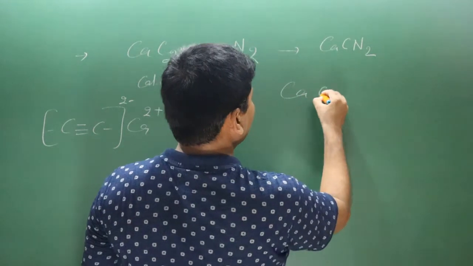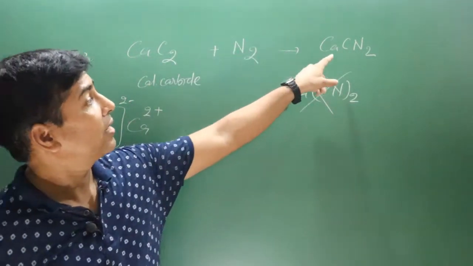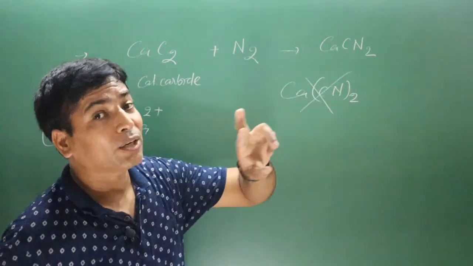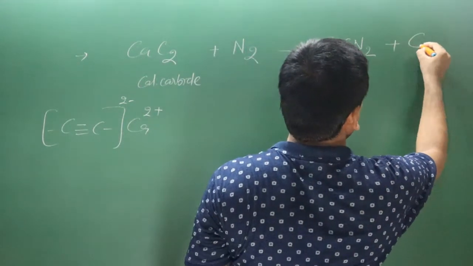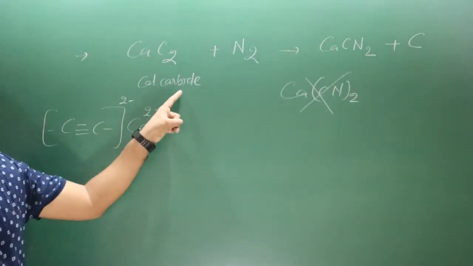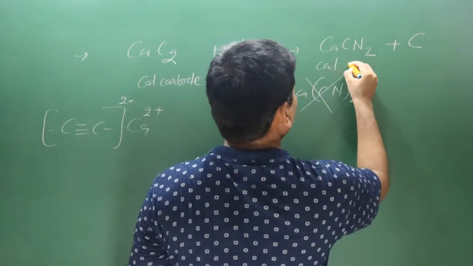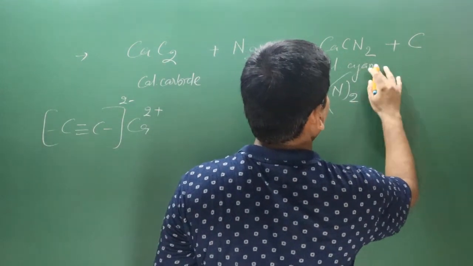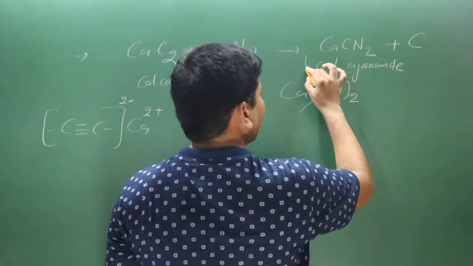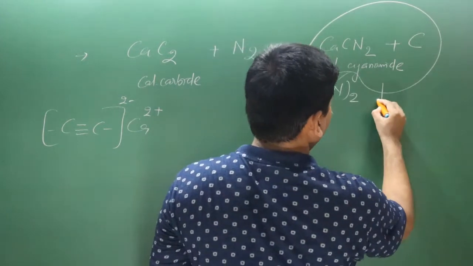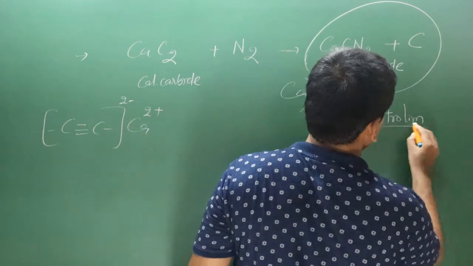Keep in mind, it is not Ca(CN)2. No, it is not this one. It is CaCN2. There are two nitrogen, one carbon. And one carbon is separated out. This is calcium carbide, and this is calcium cyanamide. Calcium cyanamide, and this is the carbon. This mixture is known as nitrolim.